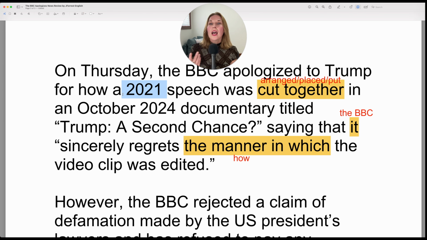So you can just add 2021 before speech because adjectives come before nouns. So we have article, adjective, noun, and adjectives are optional, so you can get rid of them. The article belongs to the noun. Okay, so that's why we have a 2021 speech and an October 2024 documentary.